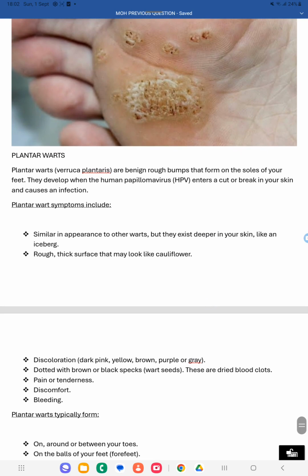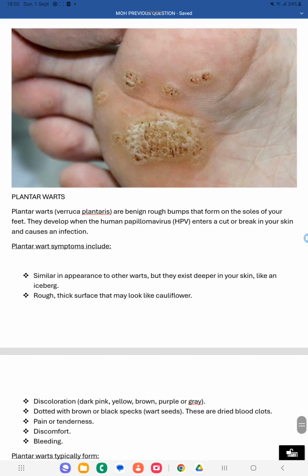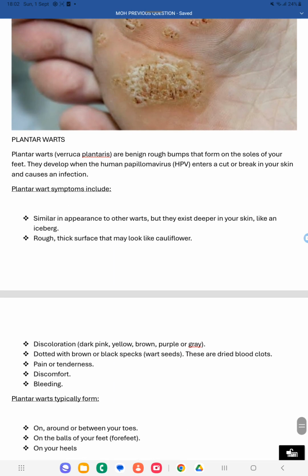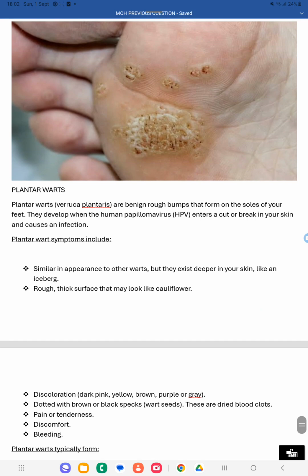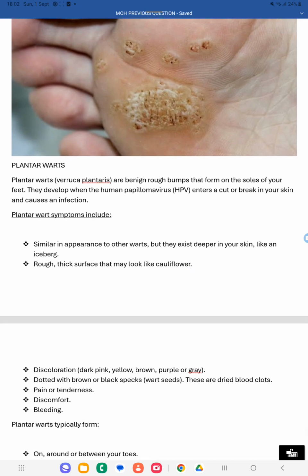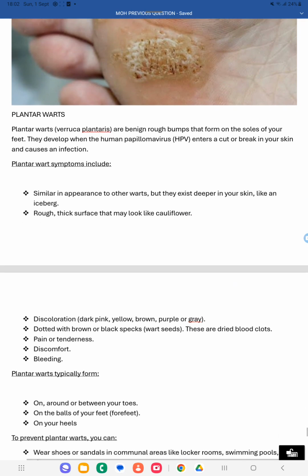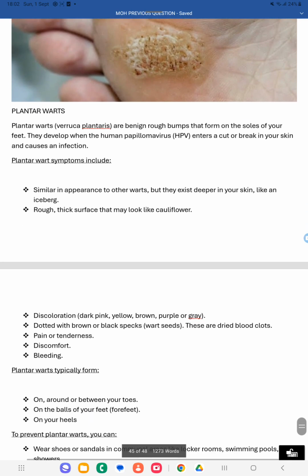So symptoms will be similar to the appearance of other warts, but they exist deeper in your skin like an iceberg. These warts are existing very deeply and a rough thick surface will be there. It will look like a cauliflower. Such type of patches you can see. Discoloration will be there, dotted with brown or black specks. You can see the dry type of small holes, no? That is called wart seeds. These are actually dried blood clots. Pain or tenderness will be there, discomfort will be there, bleeding will be there. So these are the symptoms of the plantar warts.